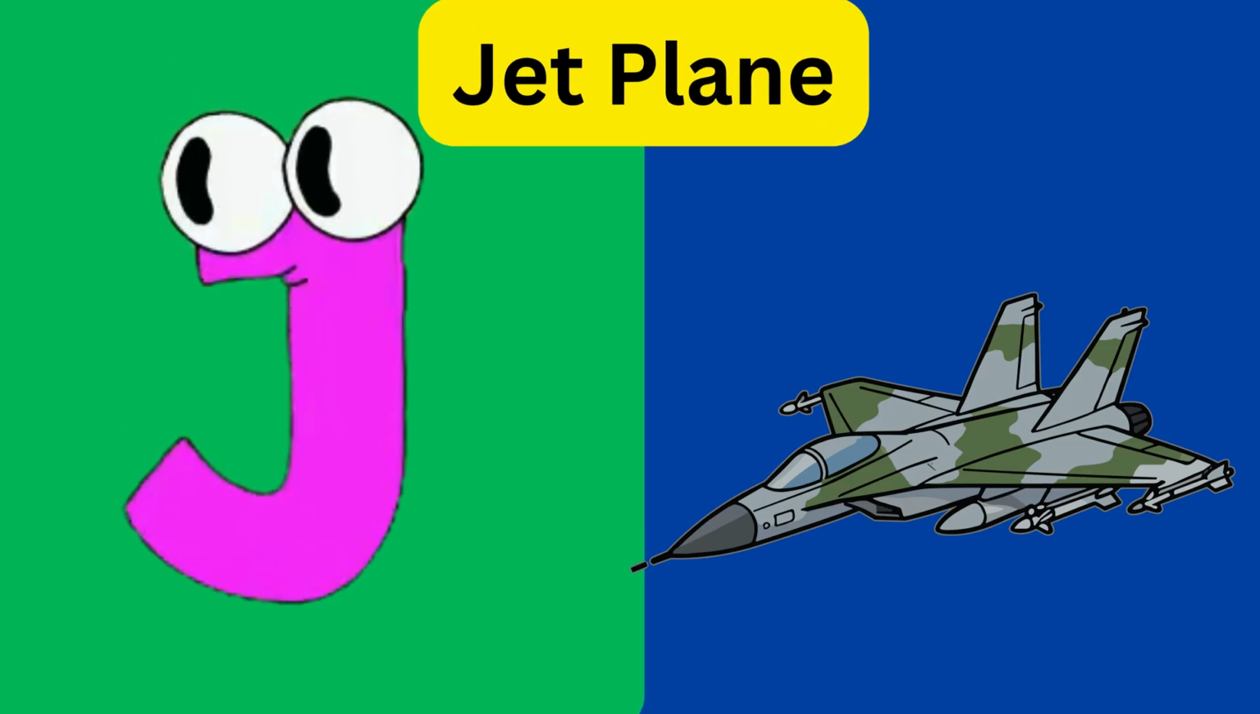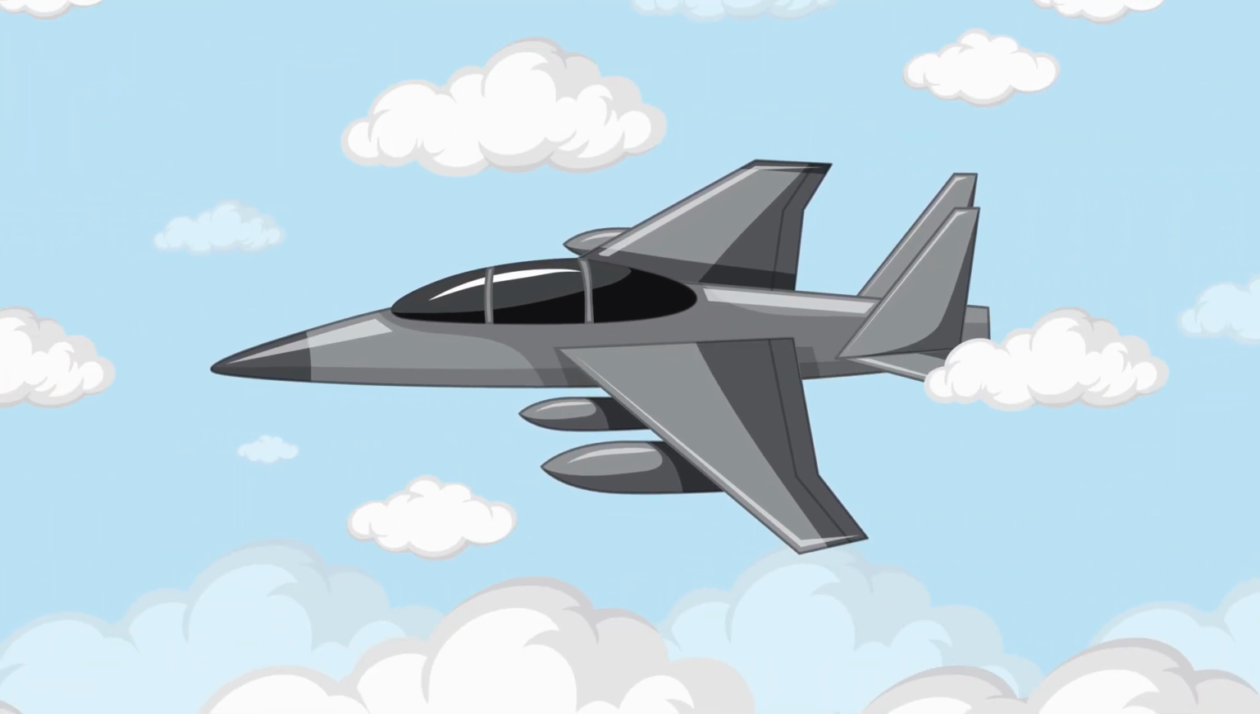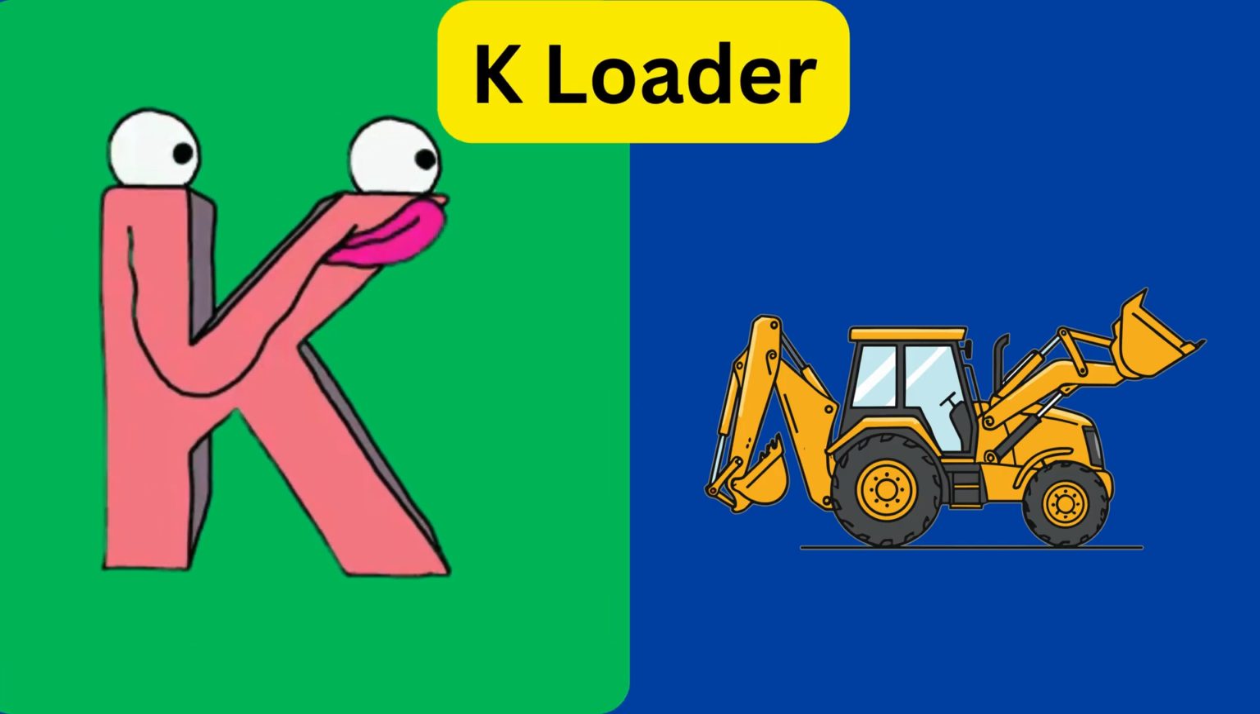J is for jet plane. Jet plane, flying fast above the clouds. Zoom, zoom, jet plane.